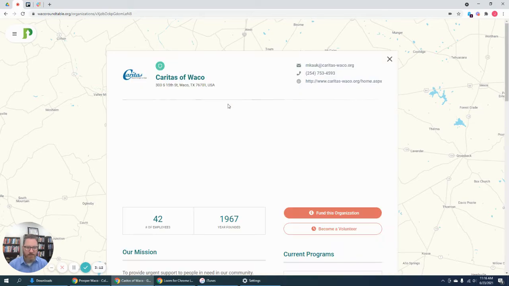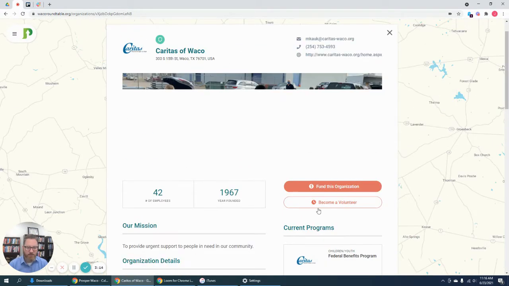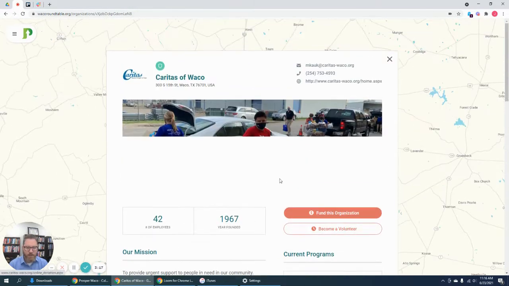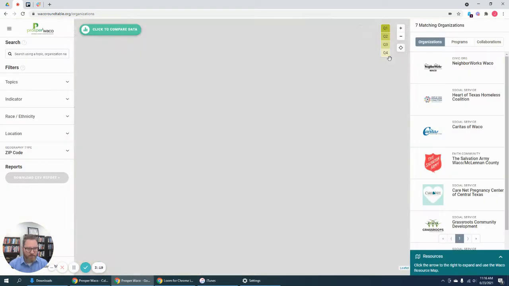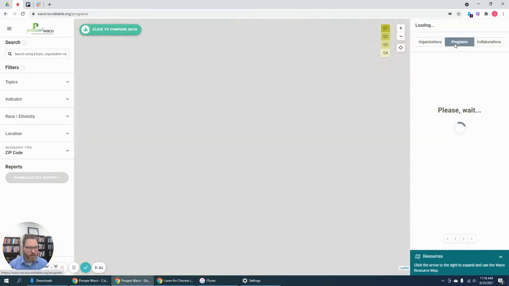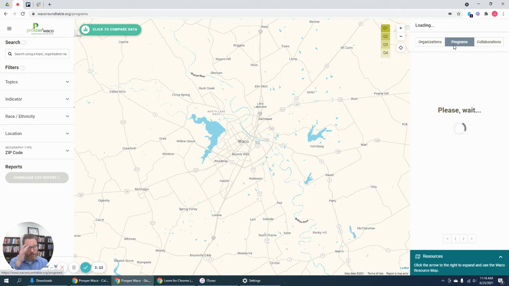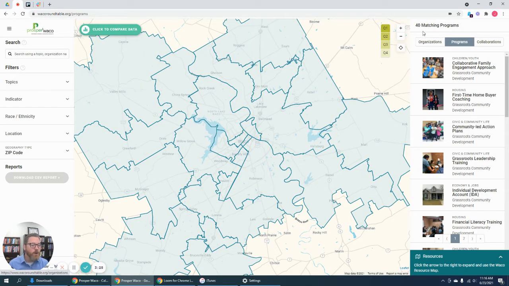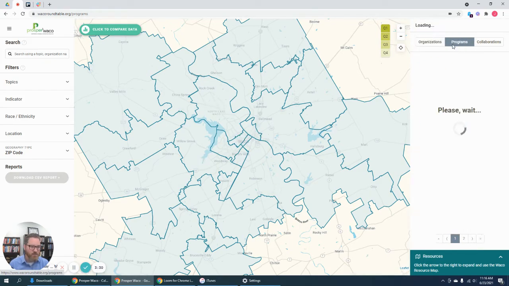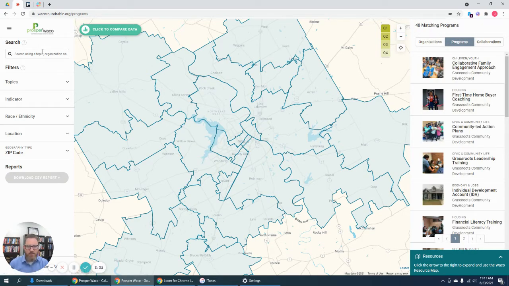Caritas, I can click and I can see that Caritas also has listed a bunch of their programs here. So that brings us to programs. I can look here when I click on tabs. When I click on programs in these tabs, there are 40 programs that correspond to one or more of these organizations. And I can do another search here.